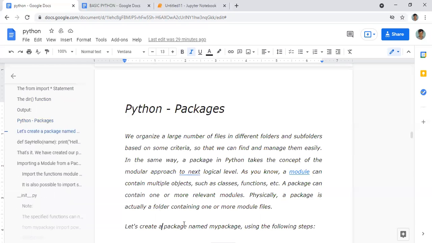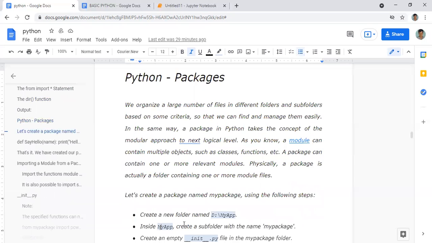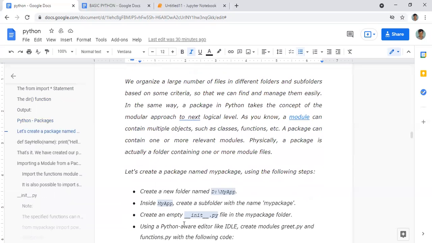Okay, now we will study how to create a package. For creating a package, in your D drive you can create any folder. Here we are calling it myapp. Go to this folder, and inside that create another folder, a subfolder.